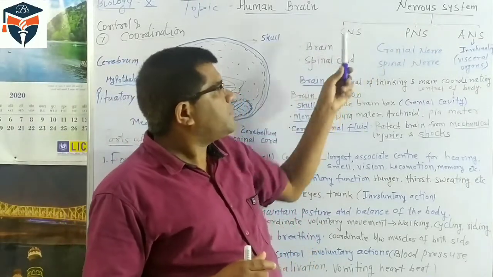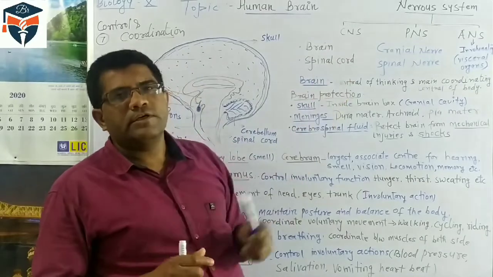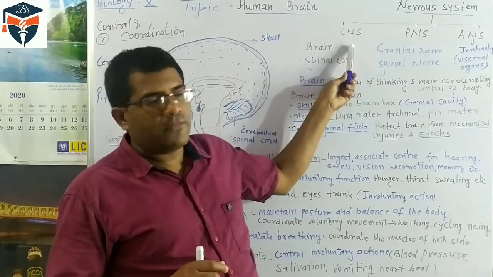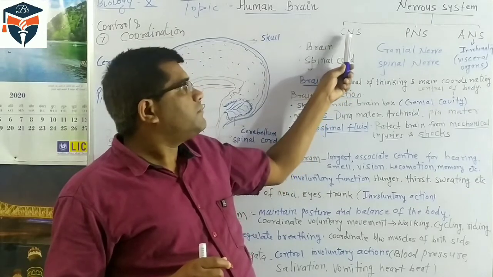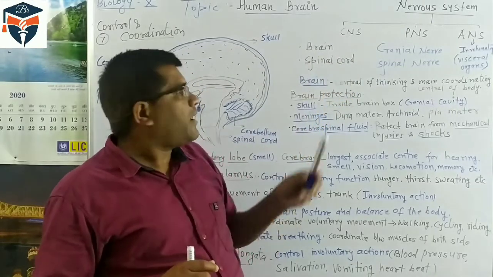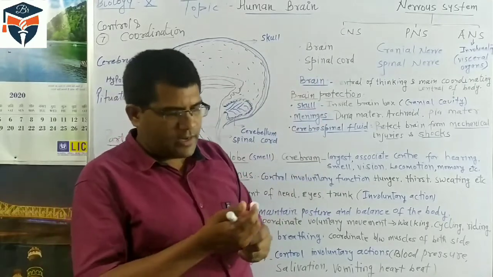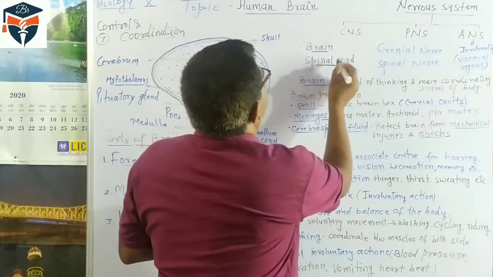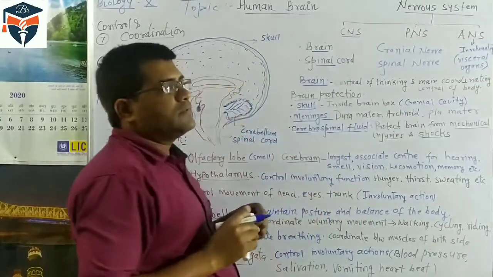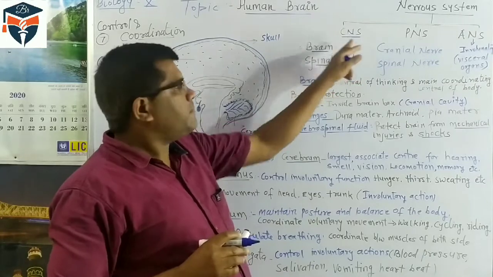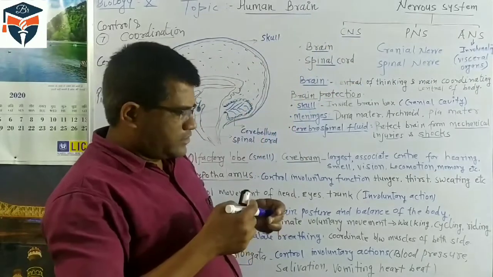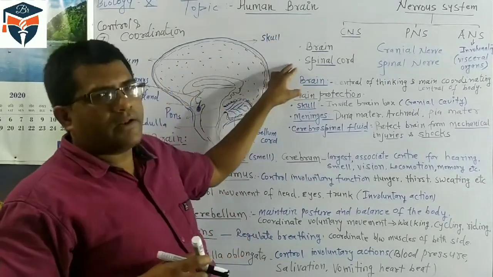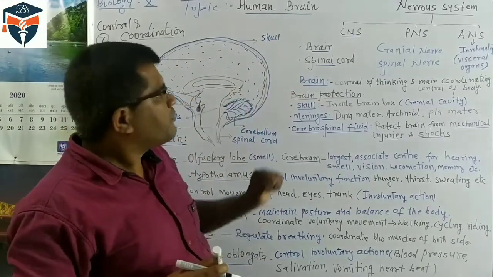The first part is the CNS, which stands for central nervous system. This central nervous system has two parts, the brain and the spinal cord. So the brain and spinal cord are the two parts of our central nervous system. That we will discuss later.